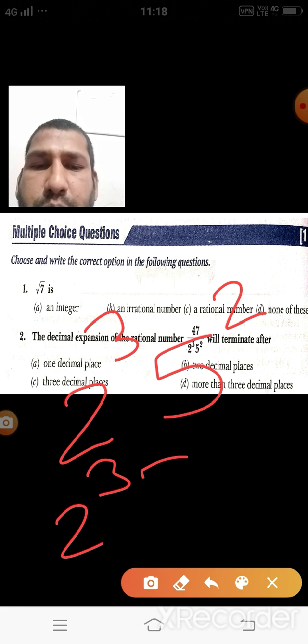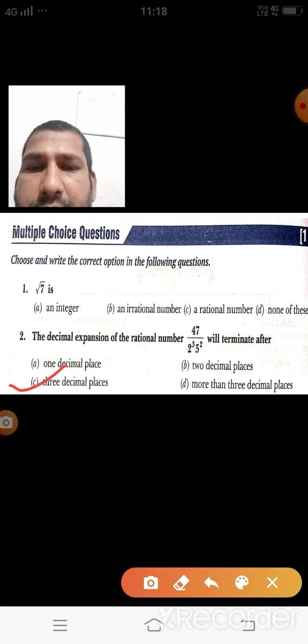There is no need to solve the complete question; I am solving this one just to show you. What we have to observe is that we have to make the degree of 2 and 5 equal, and to make it equal we have to multiply by 5. Then we get 2 raised to power 3 and 5 raised to power 3, which means the exponent of 2 and 5 is 3. It means that it must terminate after 3 places of decimal.